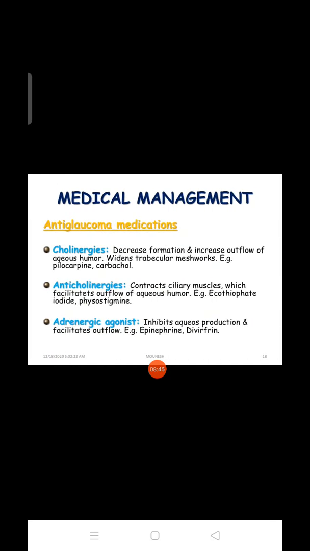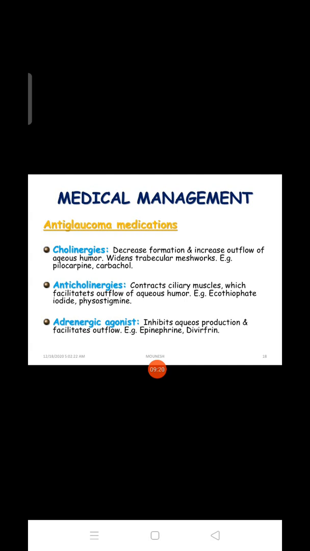Next, what can be the management? In this, the medical management is anti-glaucoma medication. Anti-glaucoma medication includes cholinergics. Cholinergics decrease formation and increase outflow of aqueous humor, and widen the trabecular meshwork. Examples are pilocarpine and carbachol. They decrease the formation of aqueous humor and increase the outflow of aqueous fluid. That's why we can give cholinergics.